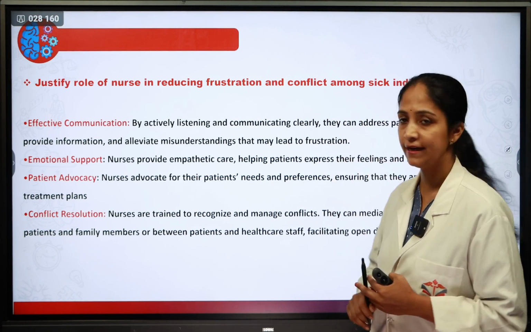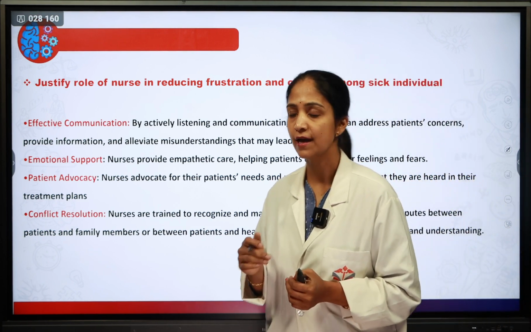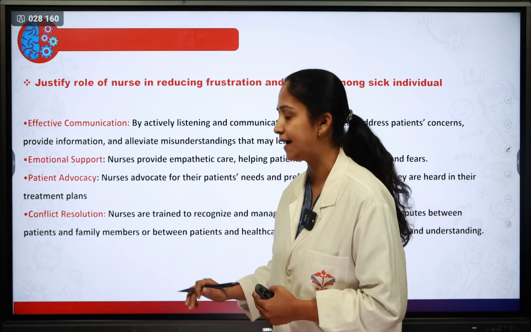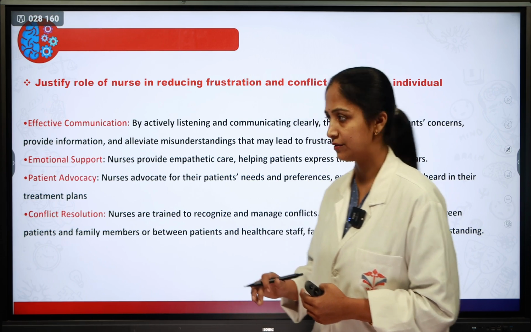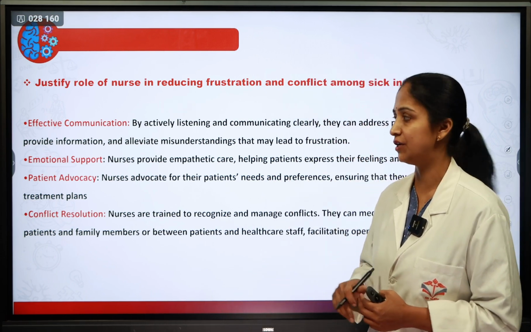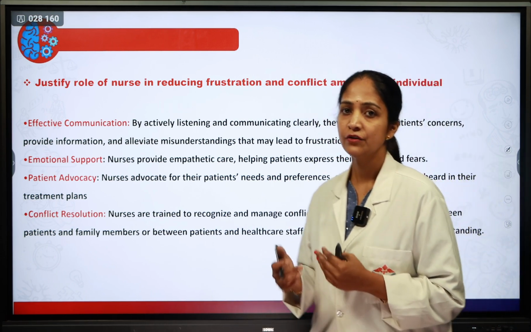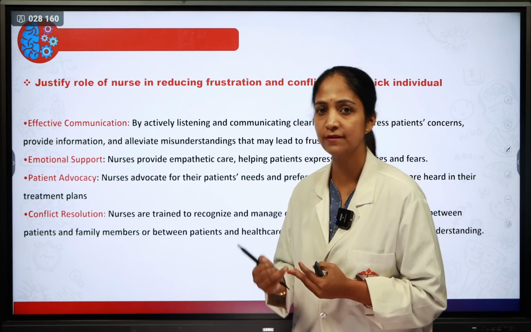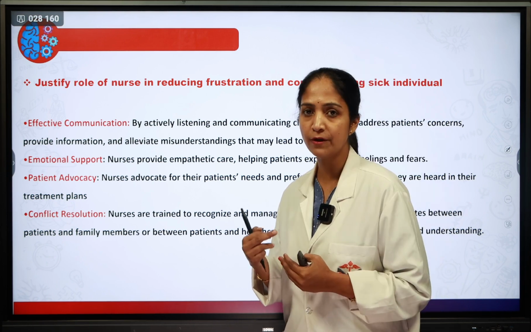Next question, if they ask you to justify the role of the nurse in reducing the frustration and the conflict among sick individuals, you have to write effective communication, emotional support, patient advocacy and conflict resolution. First one is effective communication. So as a nurse, she has to listen properly to what the problem is, what the conflict is, then she has to apply proper problem solving skills.